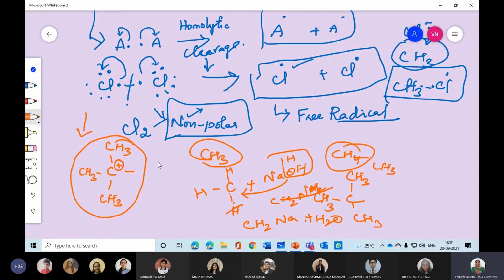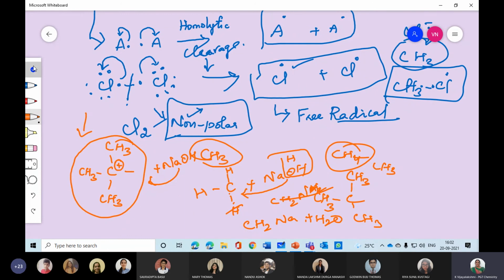Now, if the same NaOH is going, this is a bulky group. Unless you remove these 3 hydrogens, it will not go and attack the main central atom. So there is a group of bulky groups. Suppose somebody is coming to attack you. If only one person is there and you are alone, they will attack easily. But if 5 or 6 members are going together, everyone will take something or other and hit that person. In such a manner, these are all bulky groups.